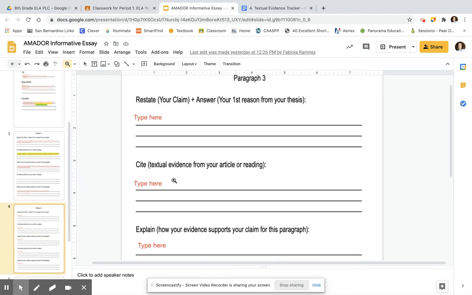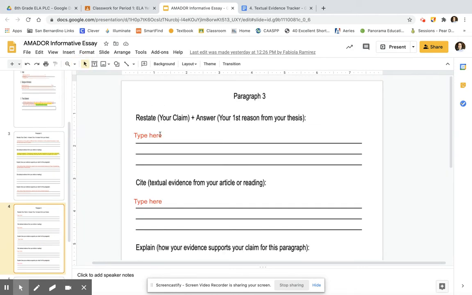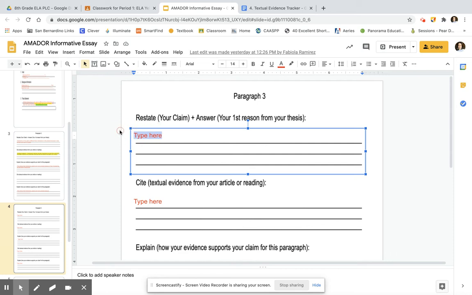So in paragraph 3, where it says restate your claim, remember our claim is that intolerance in the past is either similar or different, depending on what you used for your second paragraph. If you said in your second paragraph that intolerance in the past is similar to intolerance in the present, then this paragraph needs to state that intolerance in the past is different, and vice versa.